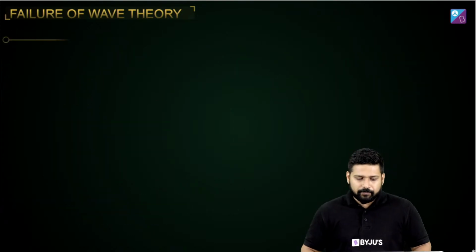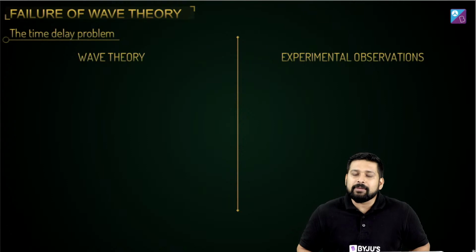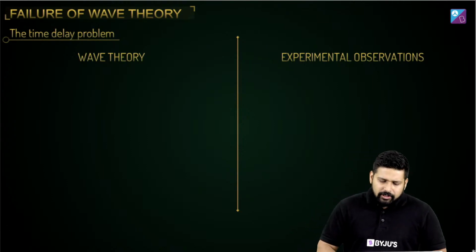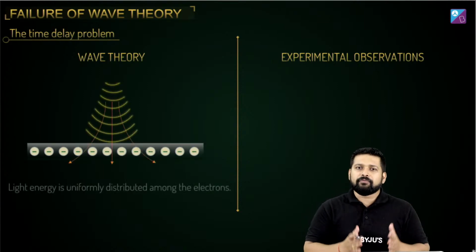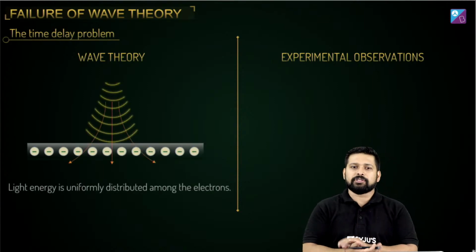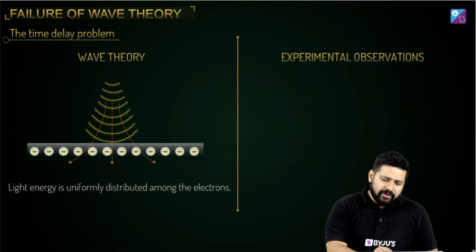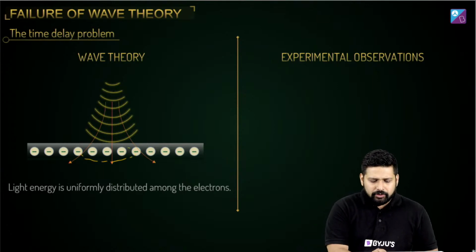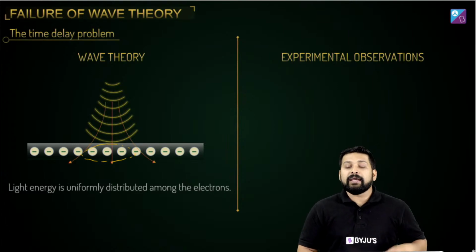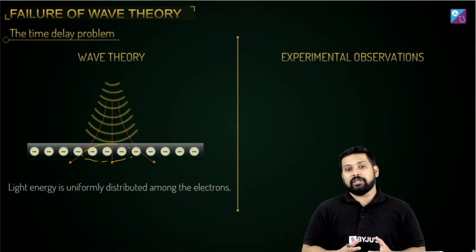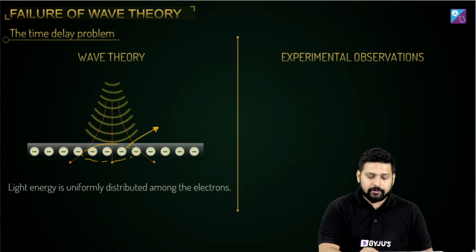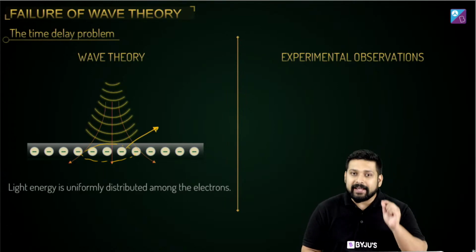Okay, the third problem was the time delay. What was there in the time delay? Now imagine a wave which is coming and is incident on the surface of the metal. As these wavefronts come, energy will be distributed to the electrons on the surface, and it will take some time for these electrons to absorb this energy and to come out of the surface, which means there is going to be a time delay.